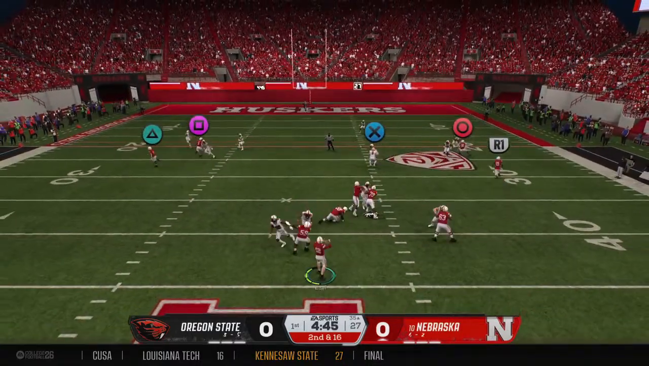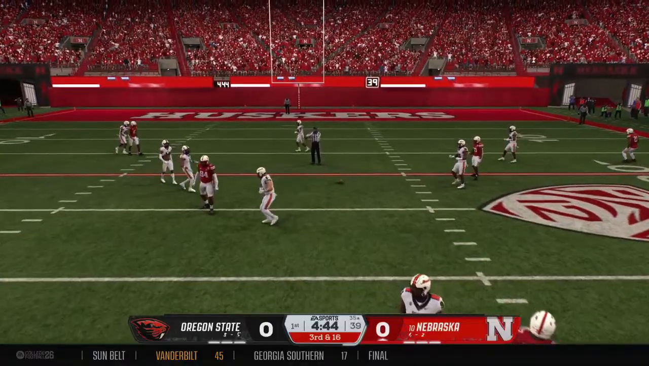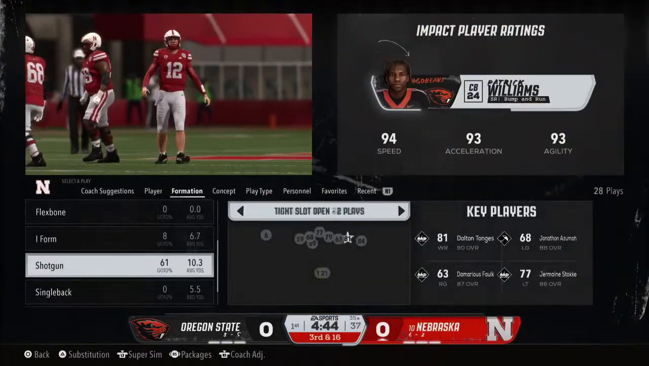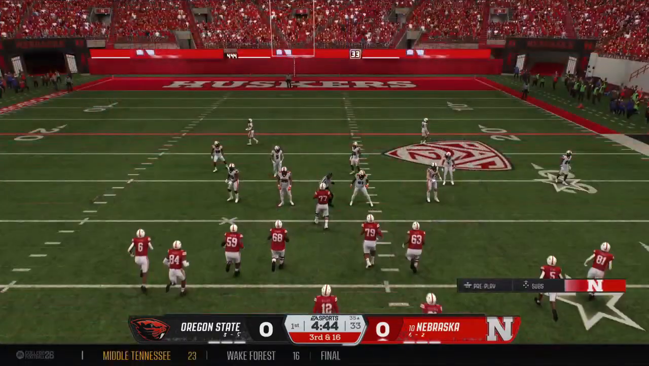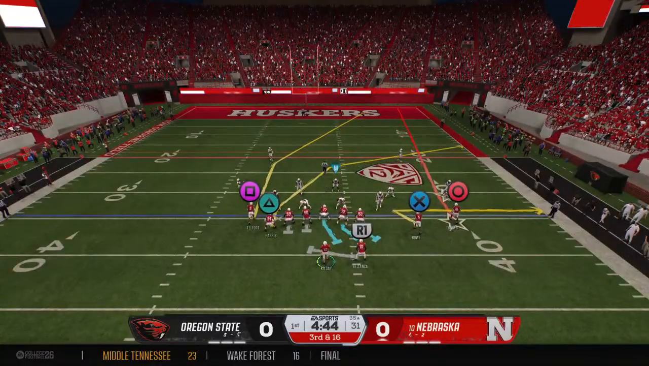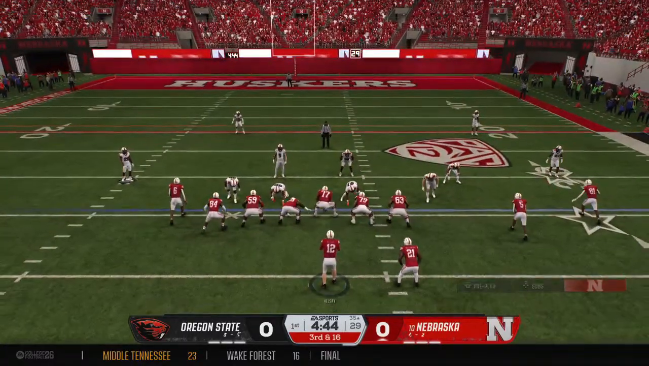Wants to go up top. Got rid of it quickly, but it's incomplete. Hey, you see those balls in practice sometimes. They're just off the mark. You don't know how to control them. You don't know what goes wrong. And sometimes QBs miss, and it's an incompletion.